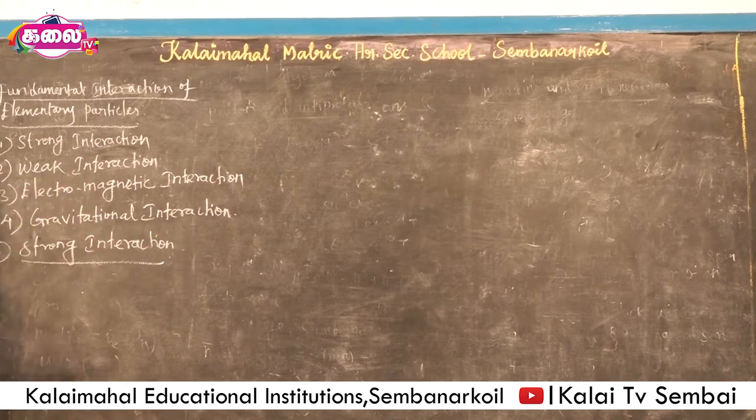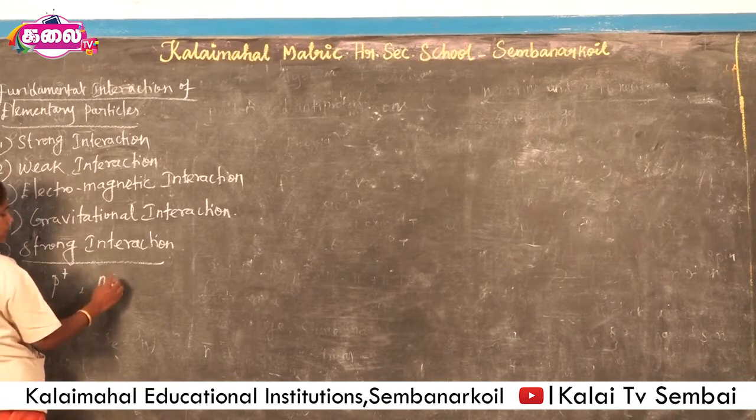The best example of strong interaction is the force acting between protons and neutrons inside the nucleus. These protons and neutrons are attracted together by the exchange of meson particles. These forces are also charge independent, because the proton has a positive charge and the neutron has no charge.